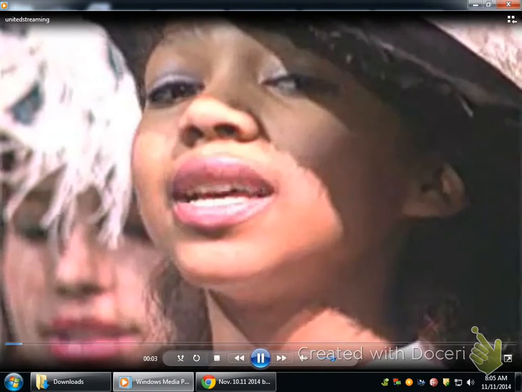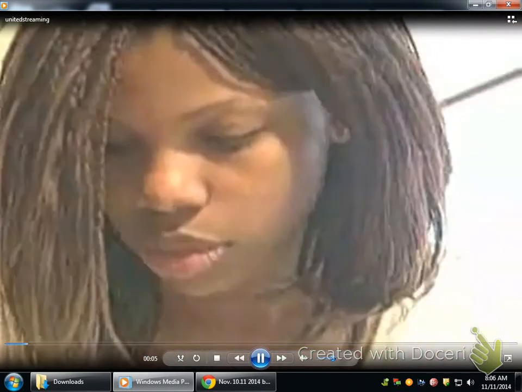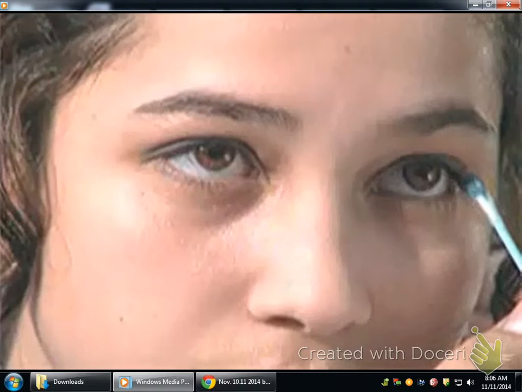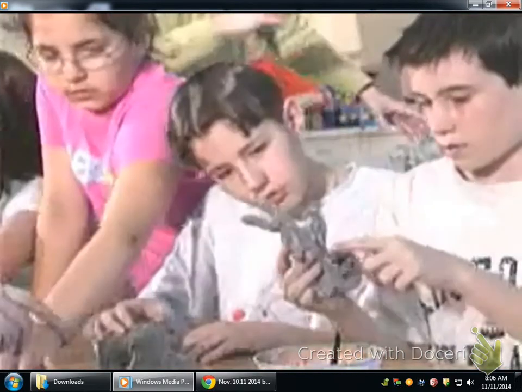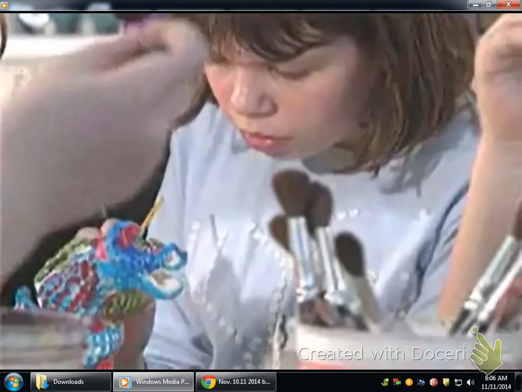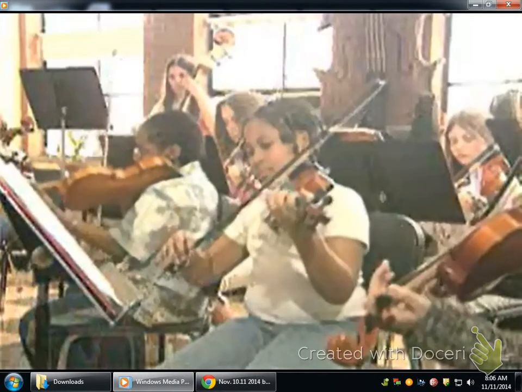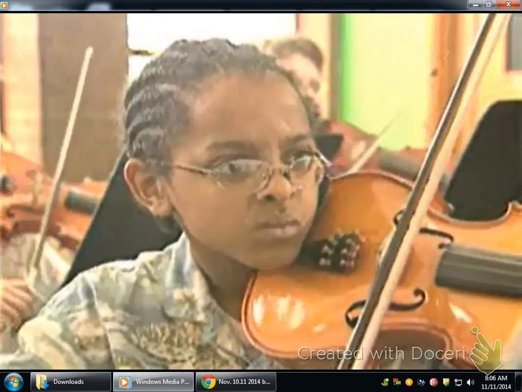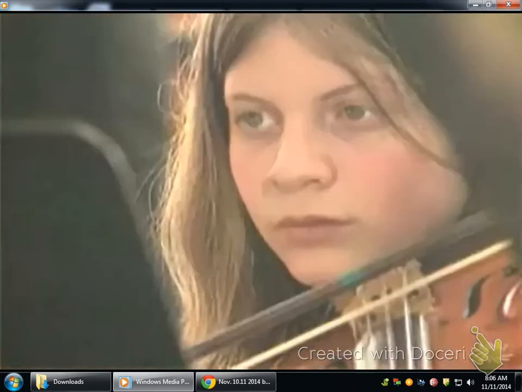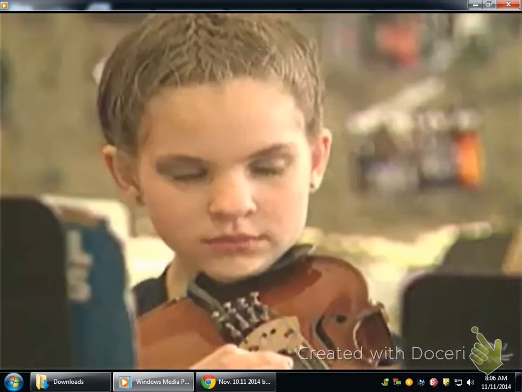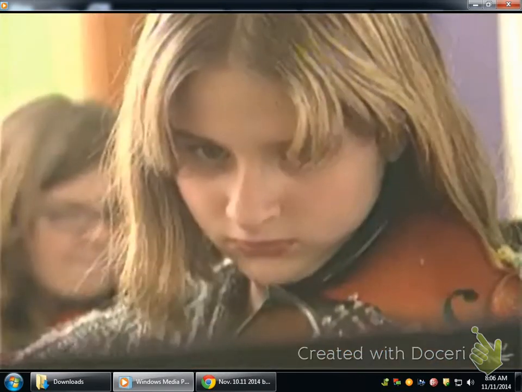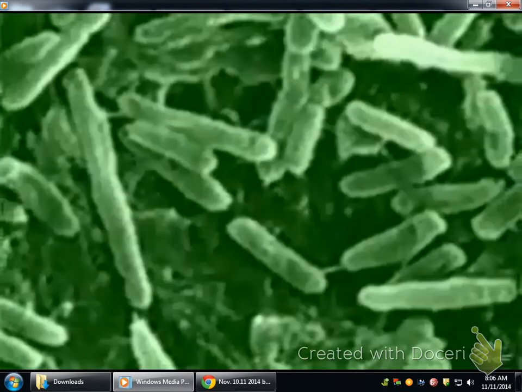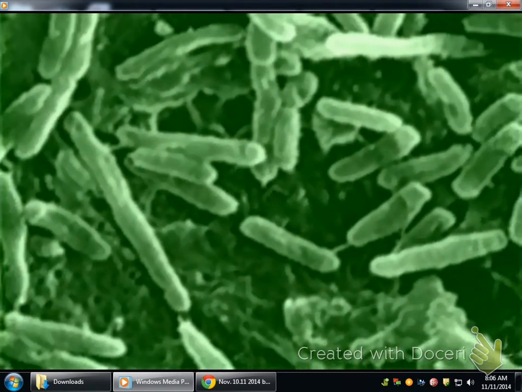Each of us is a unique individual, from the color of our hair and eyes to the shape of our lips. How is it that no two of us is exactly alike? That's because each of us is a combination of traits passed down to us from our parents. How does that happen? To find out, we have to go back billions of years to the first life forms to appear on Earth.